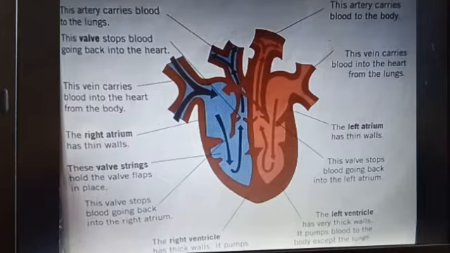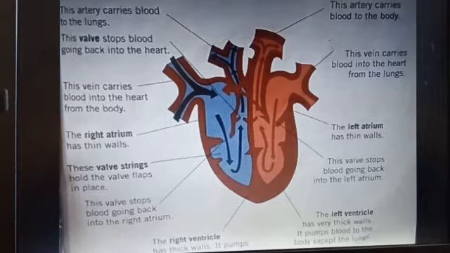It contains a small amount of fluid, and the wall of the heart is composed of 3 layers: epicardium, myocardium, and endocardium. It is divided into 4 chambers, consisting of 2 atria and 2 ventricles. The atria receive blood while the ventricles pump blood.